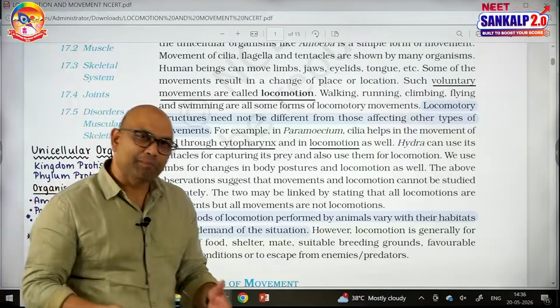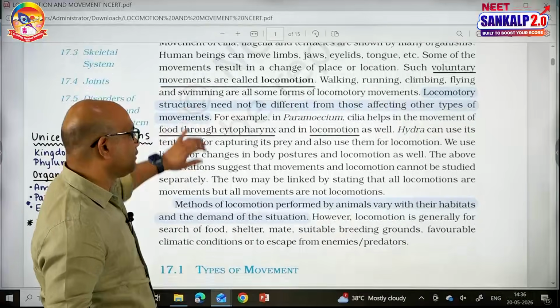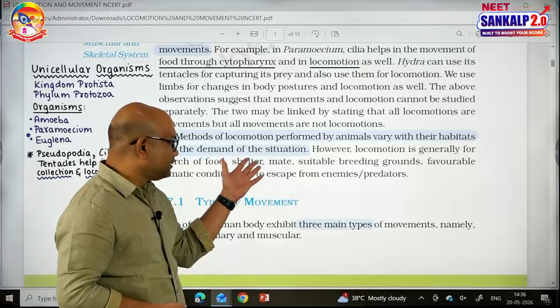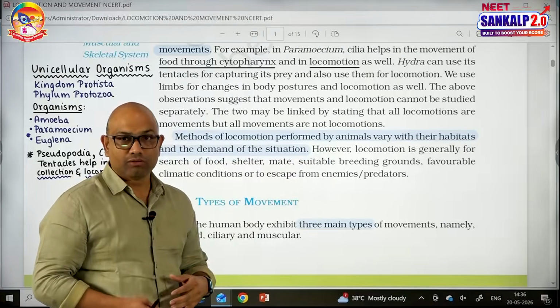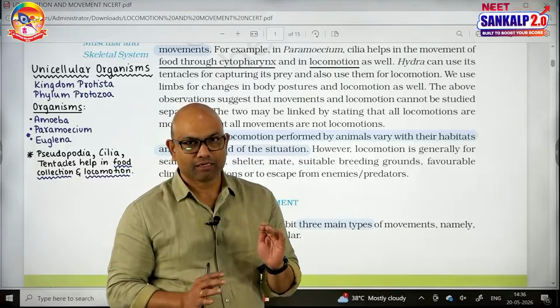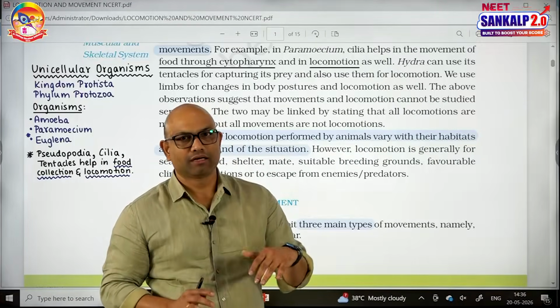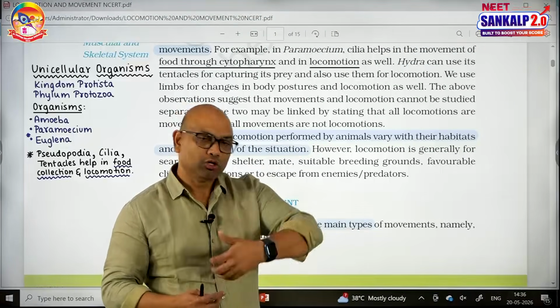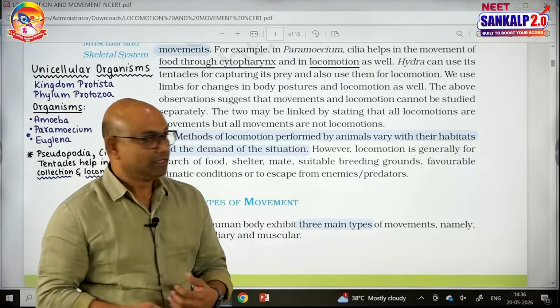And what is the main purpose of this locomotion? The purpose of locomotion is generally in search of food, shelter, mate and suitable breeding grounds and also to escape from the predator. Locomotion is required to perform these functions.